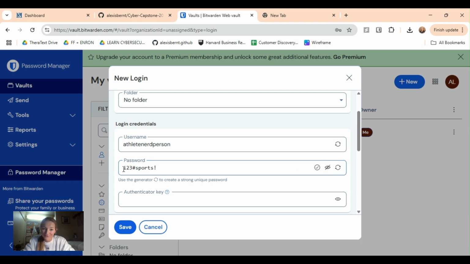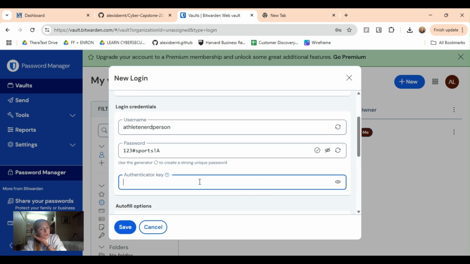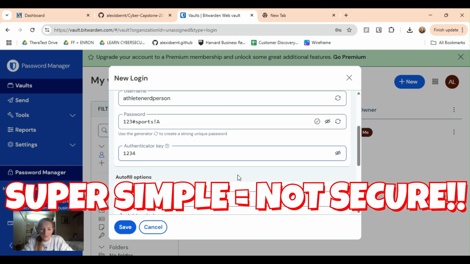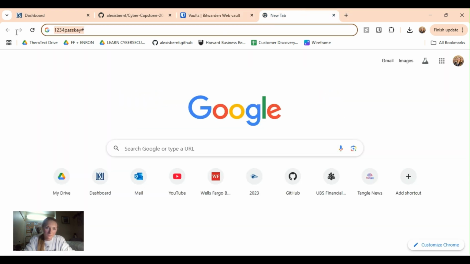Let's check the amount of characters because that's always important. 1, 2, 3, 4, 5, 6, 7, 8, 9, 10, 11. We're missing a character. So I'll add another character. We'll put a capital A at the end of it. From here, if we want an authentication key, we can create that. I'm just going to make it 1, 2, 3, 4. Super simple.